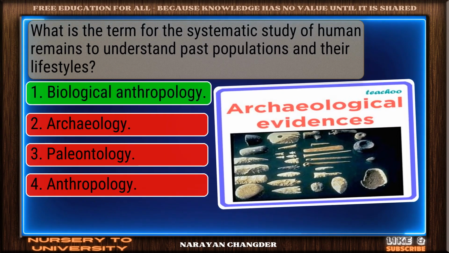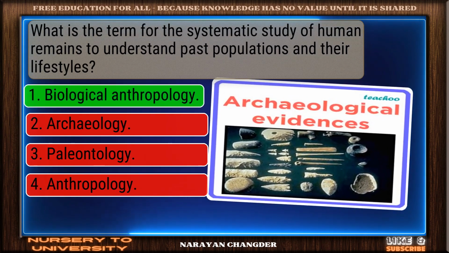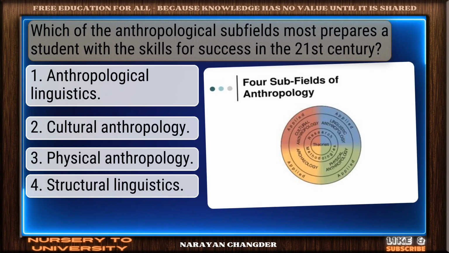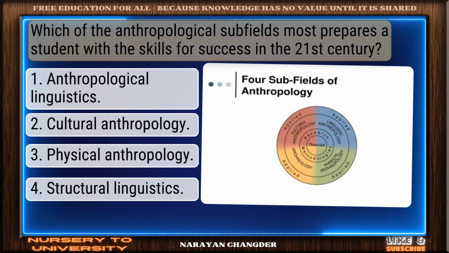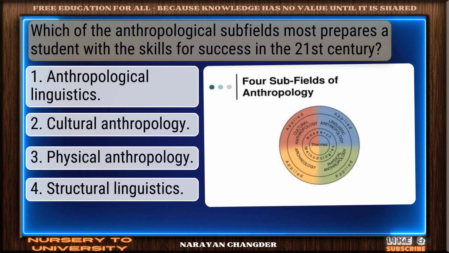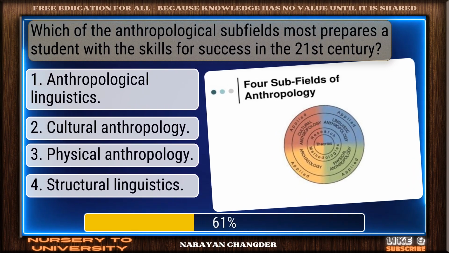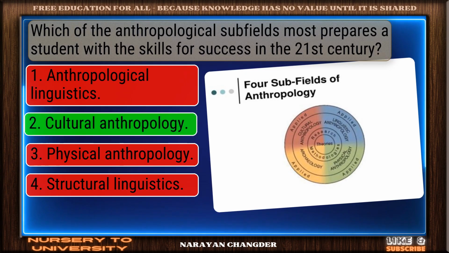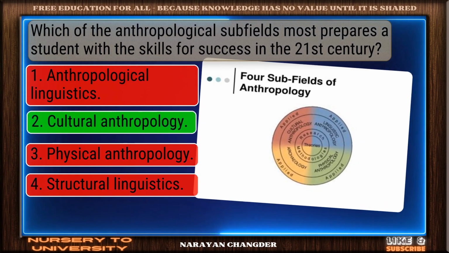Smart pick. Biological anthropology is the correct choice. Which of the anthropological subfields most prepares a student with the skills for success in the 21st century? You got it. Your choice, cultural anthropology, is right.